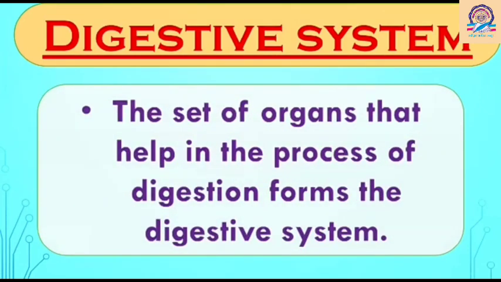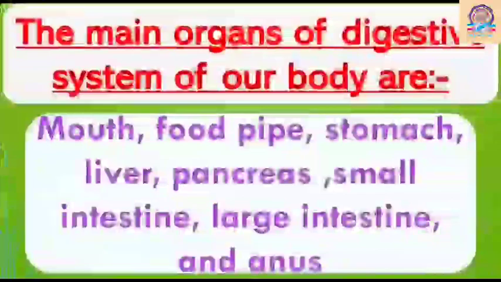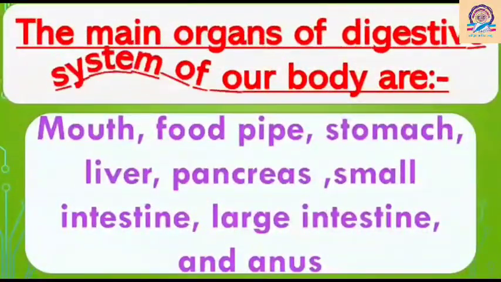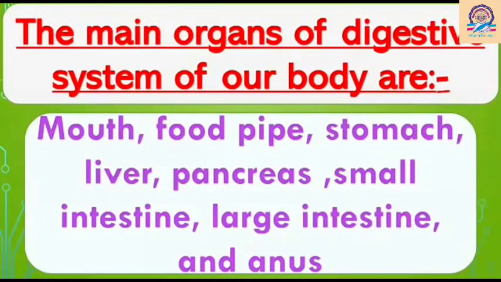Next is the digestive system. Many organs work together and help in digestion. So, the set of organs that help in the process of digestion forms the digestive system. The main organs of the digestive system of our body are mouth, food pipe, stomach, liver, pancreas, small intestine, large intestine, and anus.